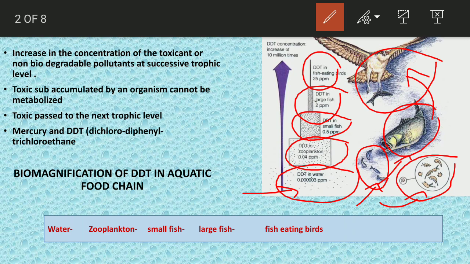That means the toxic level increases from the lower level to the higher level, and this is called biomagnification. Now you can see the food chain there: water, then zooplanktons, small fishes, large fishes, fish-eating birds. Okay.